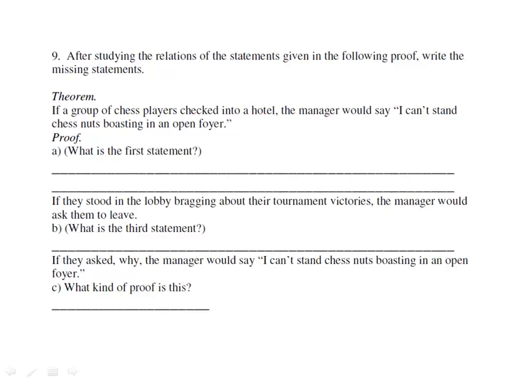All right. Number 9, after studying the relations of the statements given in the following proof, write the missing statements. If a group of chess players checked into a hotel, the manager would say, "I can't stand chestnuts boasting in an open foyer." And that is the theorem. So for our proof, what is the first statement?